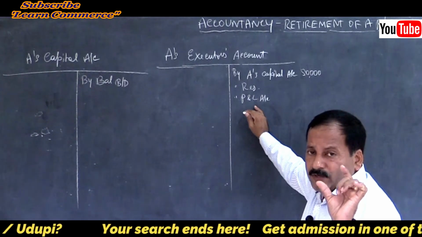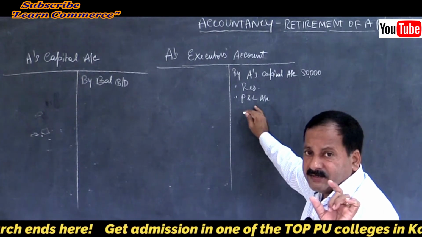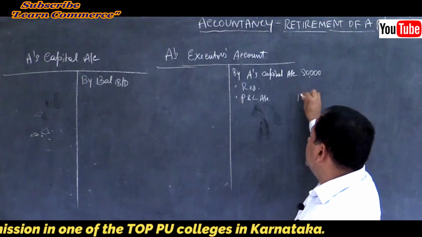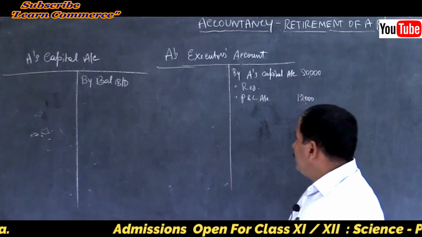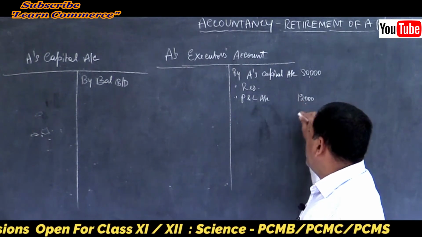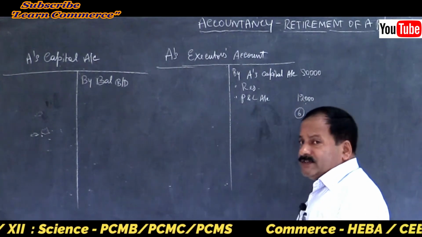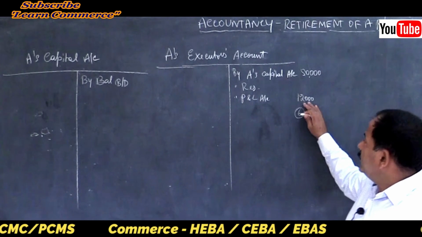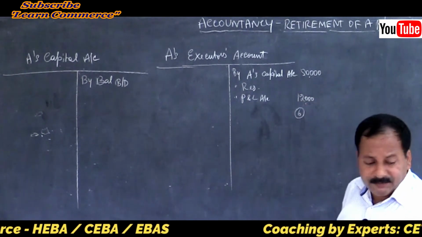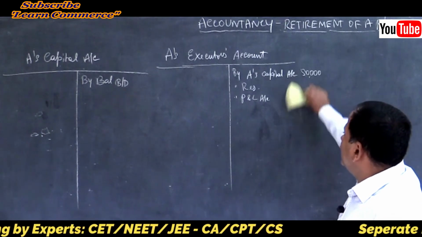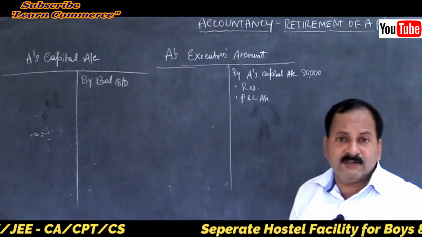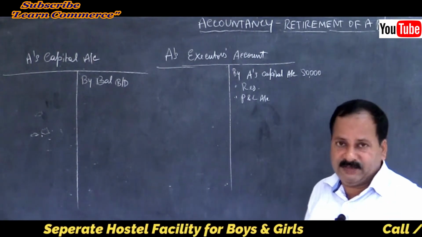If he was there only for 6 months during the current year, and the yearly commission is 12,000, and the partner was surviving only for 6 months, then you have to calculate only for 6 months. You should not credit 12,000, you should credit the partner's capital account with 6,000 only, because he was there only for 6 months, not the full year.